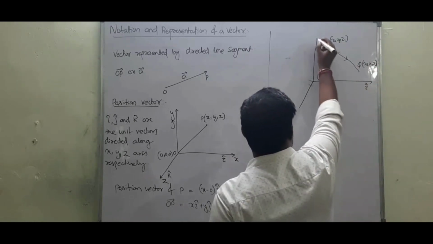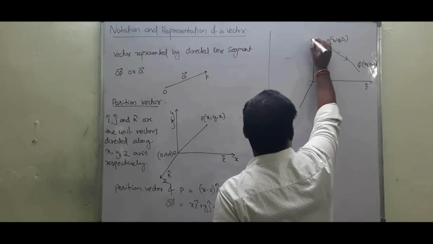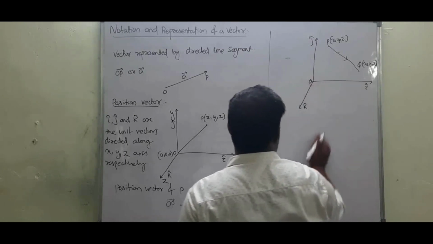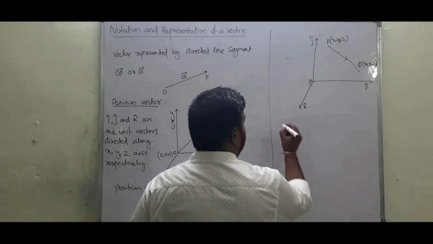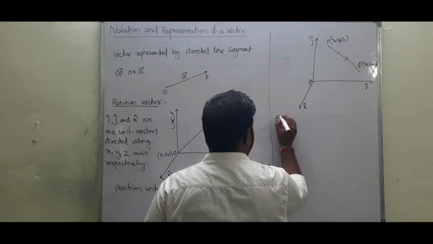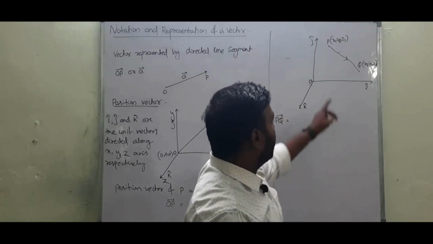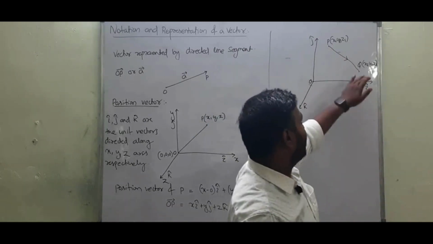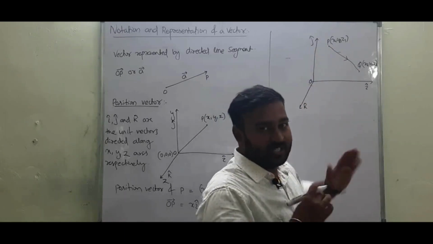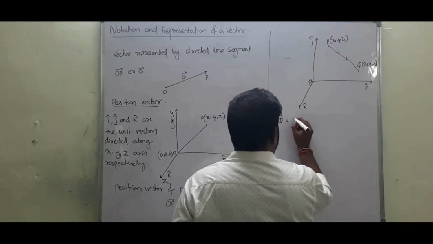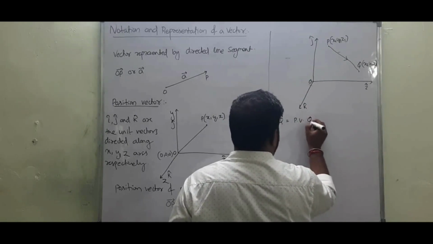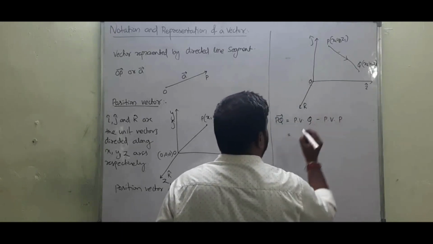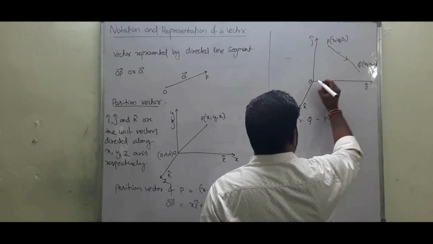As we are representing x axis with i cap, y axis with j cap and z axis with k cap, this is origin. Now PQ vector is nothing but position vector of Q minus position vector of P, means we have to subtract the initial position from the final position. So position vector of Q minus position vector of P, that is, what will be the position vector of Q?